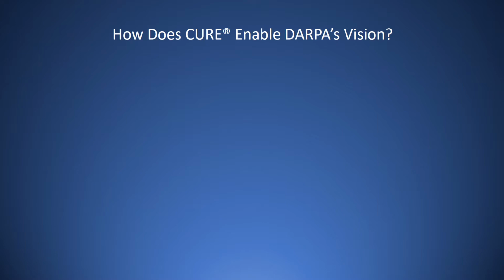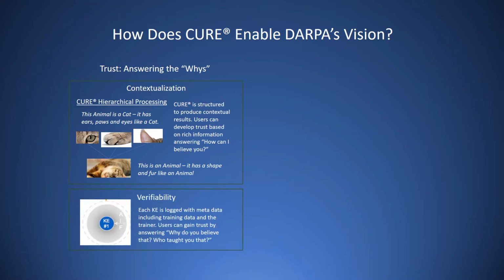How does Cure enable DARPA's vision? From its very conception, Cure was built with simplicity, human-like learning, and human user trust as core objectives. Two of Cure's features, hierarchical processing and auditability, allow human users to answer a series of whys. Why should I believe you? Why are you giving me this answer? Who taught you that? Cure is also highly efficient.